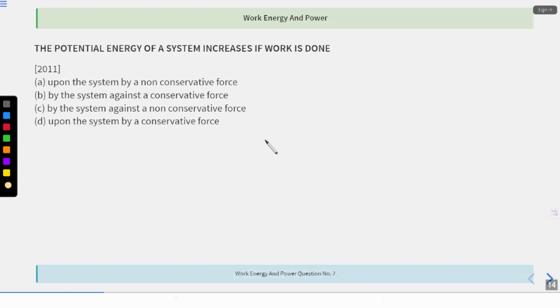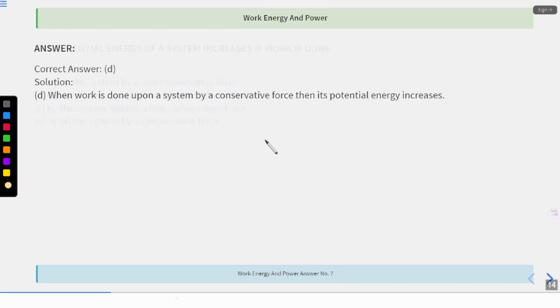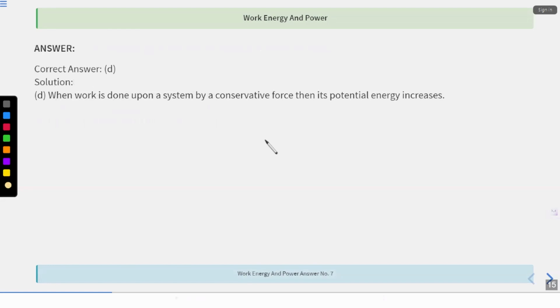Now, this question had come in 2011 JEE Mains. The potential energy of a system increases if the work done is option D, that is, upon a system by a conservative force. When work is done upon a system by a conservative force, its potential energy increases. Simple theoretical question.